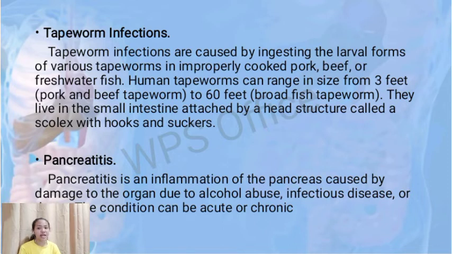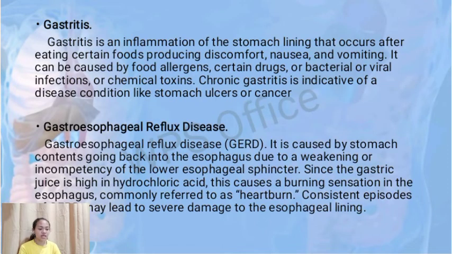Pancreatitis. Pancreatitis is an inflammation of the pancreas caused by damage to the organ due to alcohol abuse, infectious disease, or drugs. The condition can be acute or chronic. Gastritis.